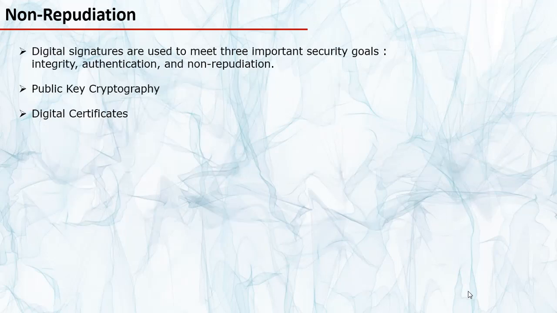In a later section of the course, we will learn in detail about the digital signature concept and how it helps in the implementation of non-repudiation mechanisms along with authentication and integrity. We will also learn about public key cryptography and digital certificates in order to fully understand the concept of digital signature. So with this, I am going to end this lecture on non-repudiation here. I hope that this lecture clarifies and helps you better understand the non-repudiation concept. And that would wrap up this video.